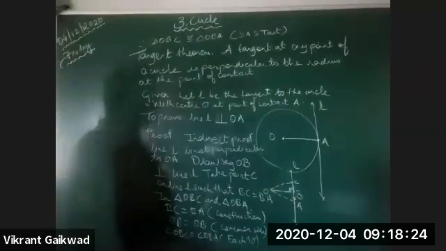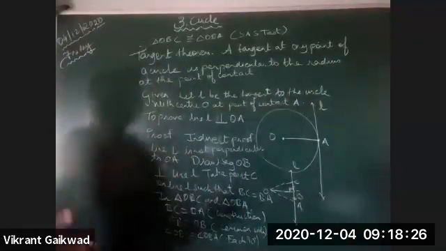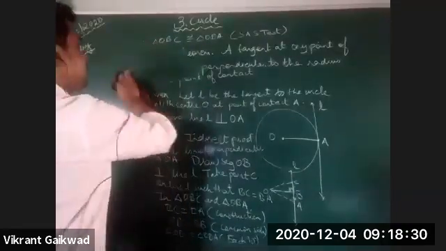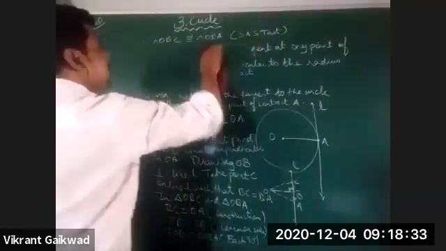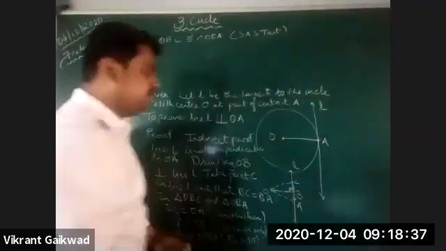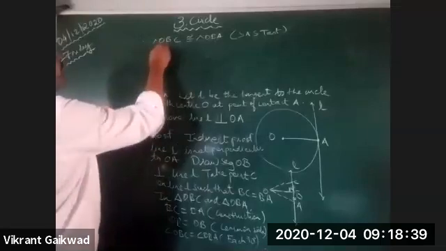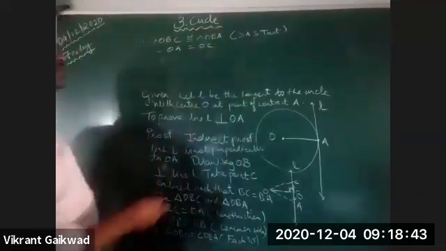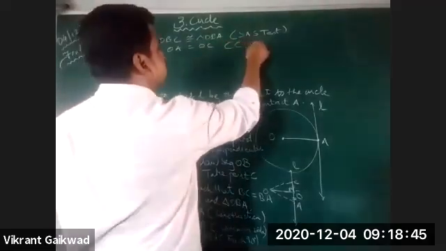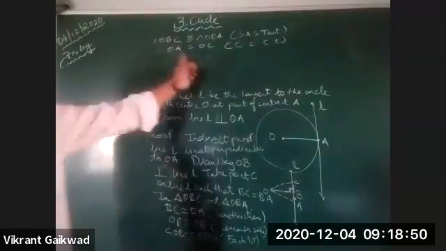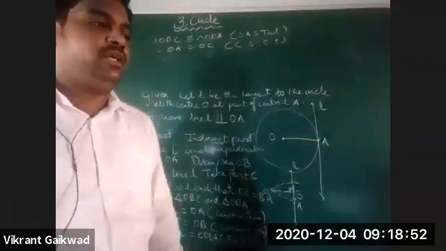So with the help of this, what are we going to get? We get that OA and OC are both equal. Therefore, OA equals OC, corresponding sides of congruent triangles.